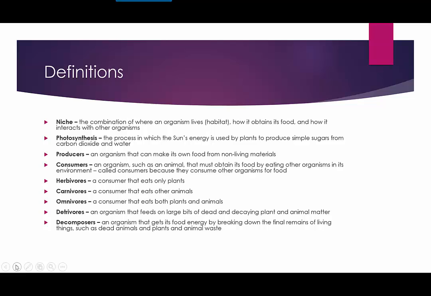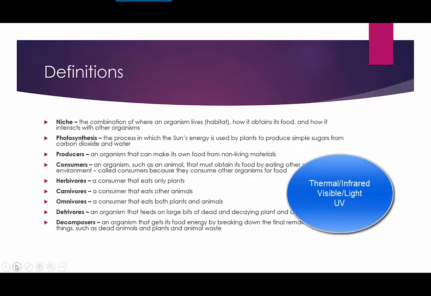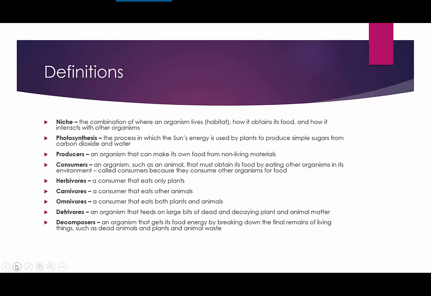There are three different types of energy that you can get from the sun. Thermal energy, which is your infrared energy; visible energy, which is the light that we can see and that plants use for photosynthesis; and UV energy, which is a high energy, which is normally dangerous to organisms in large amounts. That's what causes sunburns. Energy changes from light energy to chemical energy to heat energy through different processes. The type of energy considered in this section is visible energy, which is required for photosynthesis.